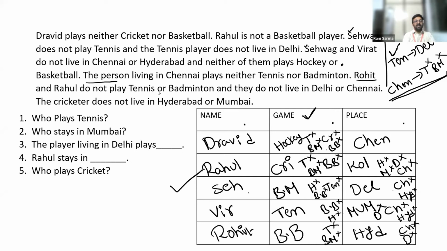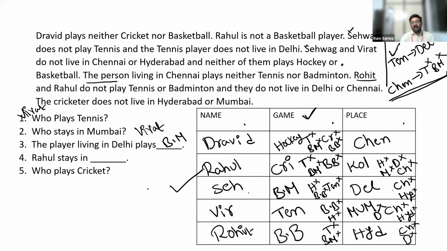Okay. Now, let's answer questions based on this. Your first question, who plays tennis? Virat. Who stays in Mumbai? Virat again. The person living in Delhi plays badminton.